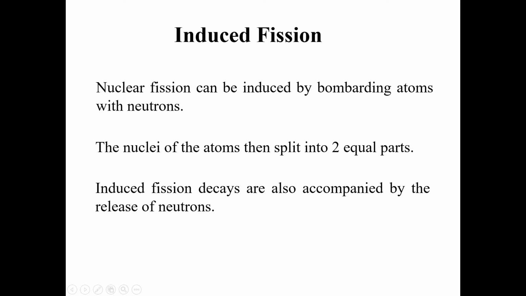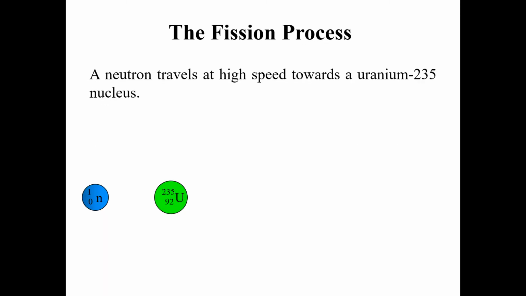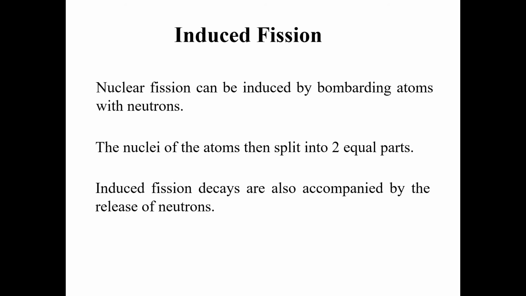So, induced fission decay is also accompanied by the release of neutrons. We utilize neutrons as a trigger. We fire neutrons on a target nucleus, and once it splits, as a result we not only have the fission products, but further neutrons are also released, along with enormous amounts of energy.